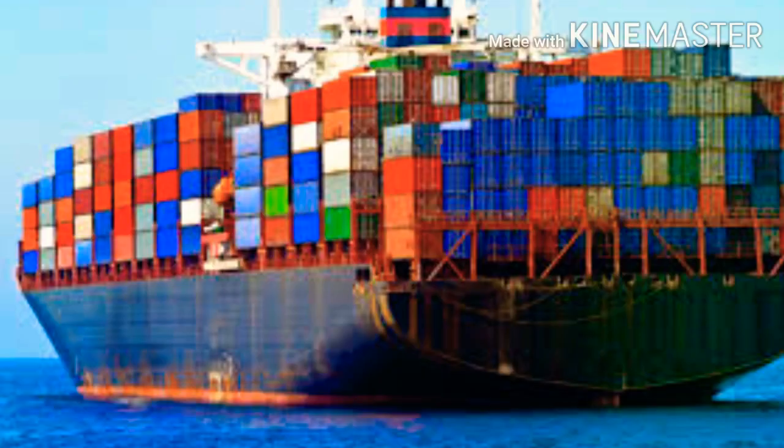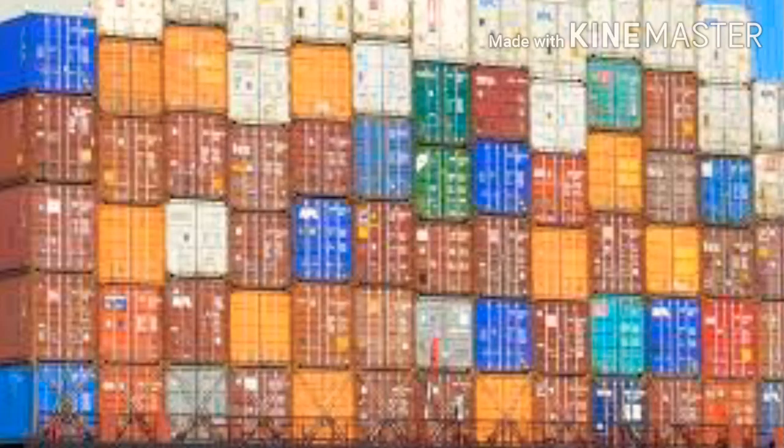The first development that took place in technology as a part of this globalization process is improvement in transportation technology. Here we have an example of the improvement in transportation technology, that is the use of containers. Goods are placed in containers that can be loaded intact into ships, railways, planes and trucks.